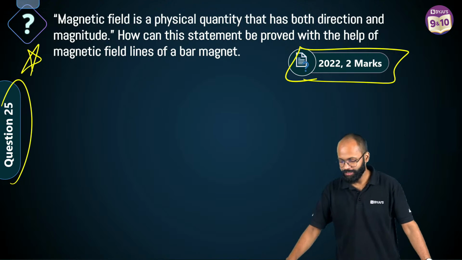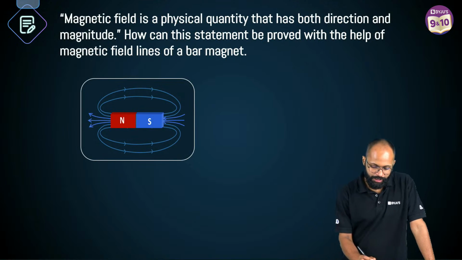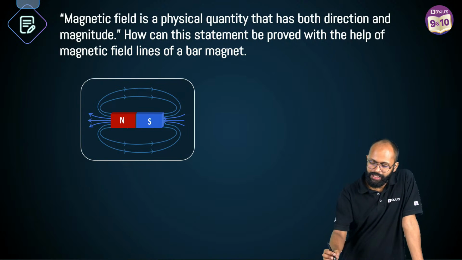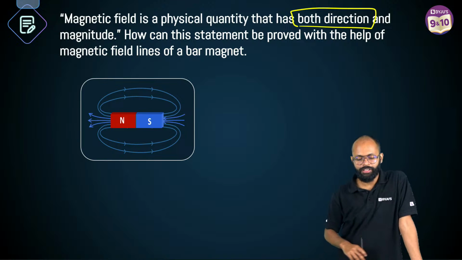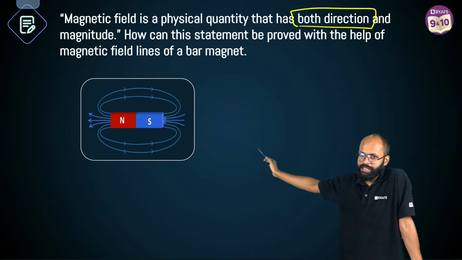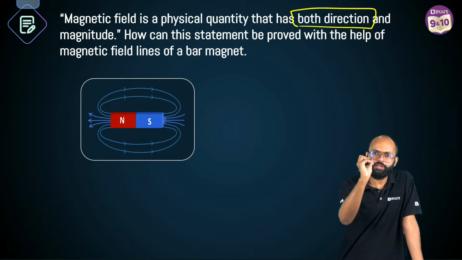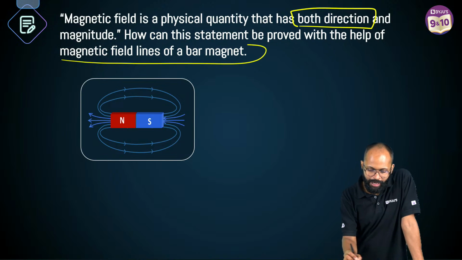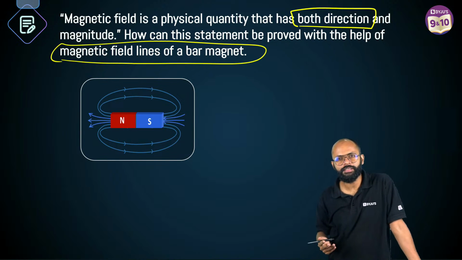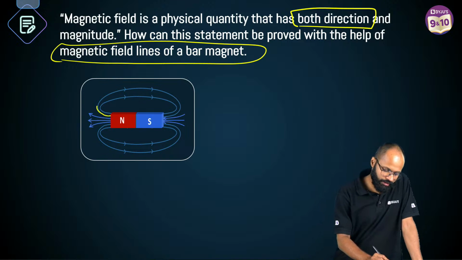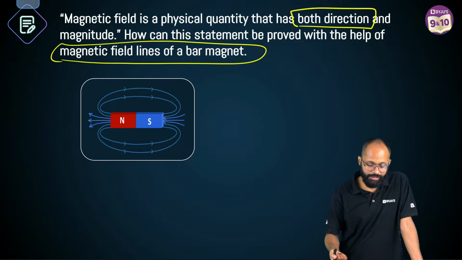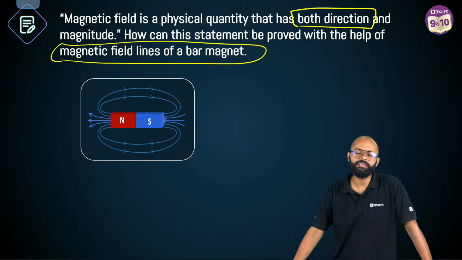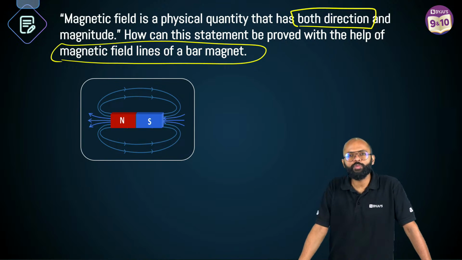See, I'll tell you. If you go and check out a bar magnet's magnetic field lines, what do you have to prove? That magnetic field has both direction and magnitude. Now, these field lines are giving you something very important. The direction of field lines is marked. Magnetic field lines of a bar magnet के अंदर direction of field lines is marked here. So, this direction which is already marked is telling you that the magnetic field lines in a bar magnet are going from north pole to south pole.